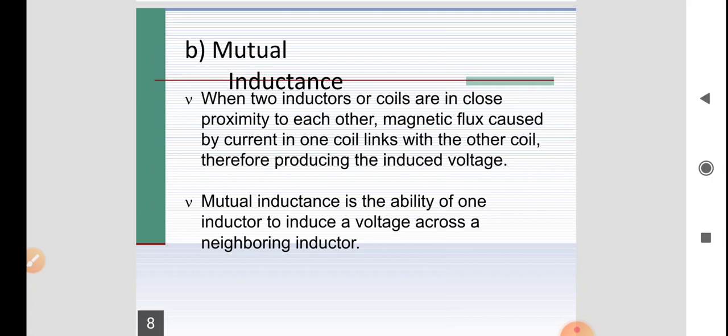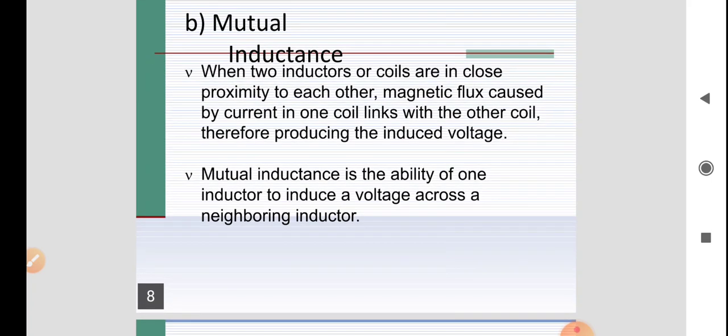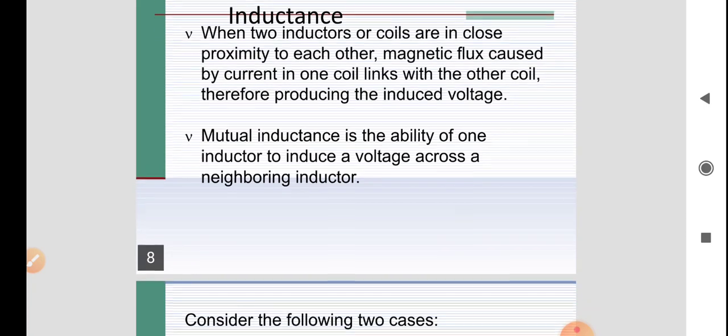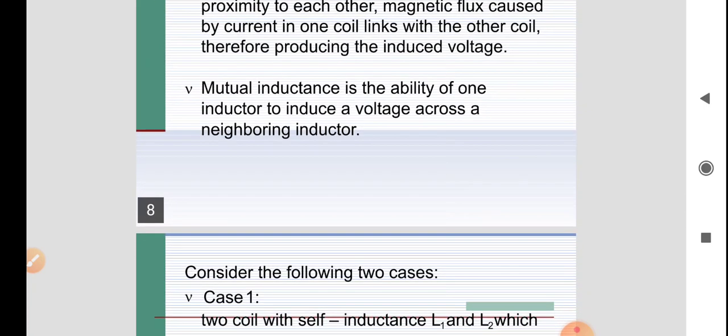Whenever we apply a voltage on one side, some current flows through coil 1, and the second coil is also placed near coil 1. Due to the same first current, additional flux is generated in the second coil.